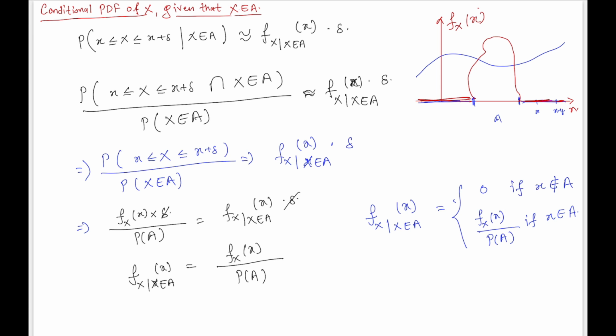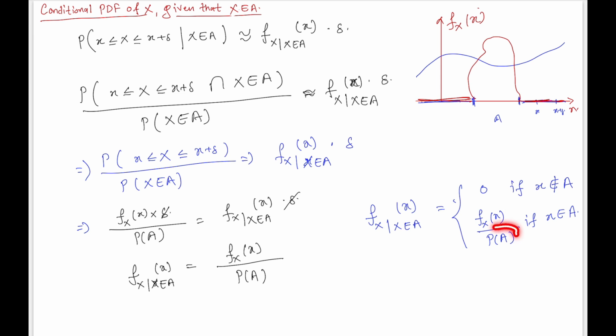If you observe here, this is the unconditional PDF, right? And this quantity is scaling this unconditional PDF.